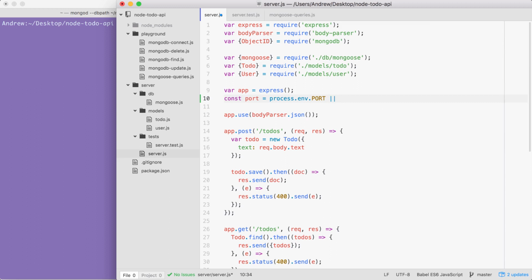We can use our OR syntax to set up a value if port is not defined. This is going to be used on localhost, and we're going to stick with port 3000. If the process env port variable is there, we're going to use it. If it's not, we'll use 3000.